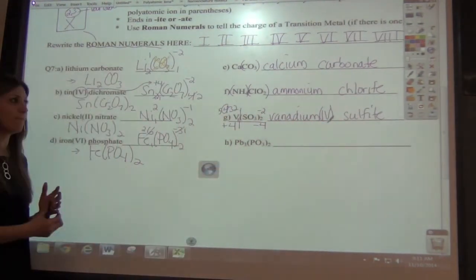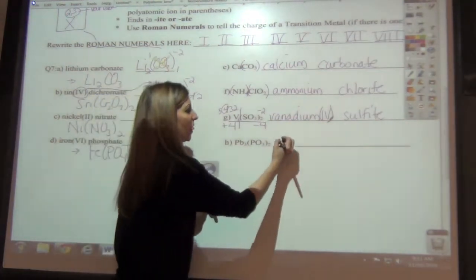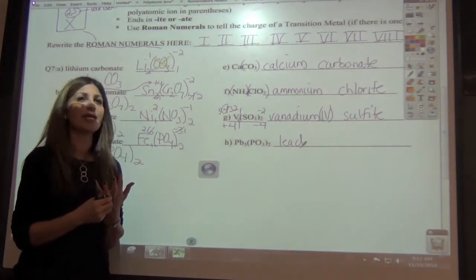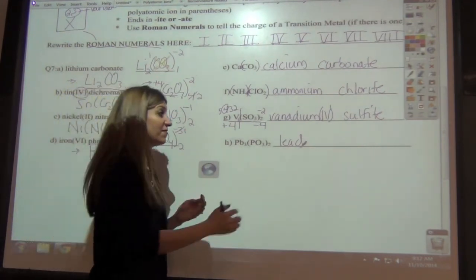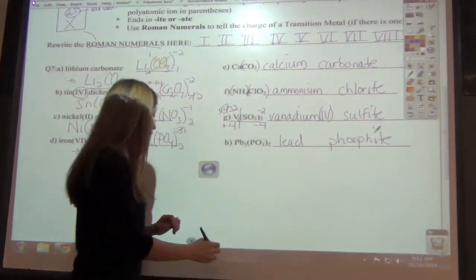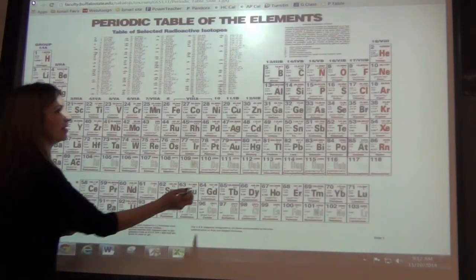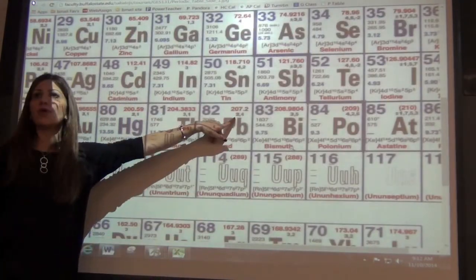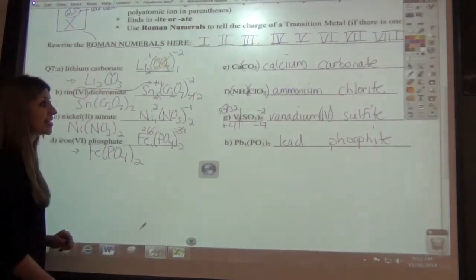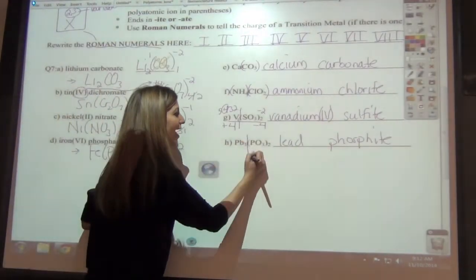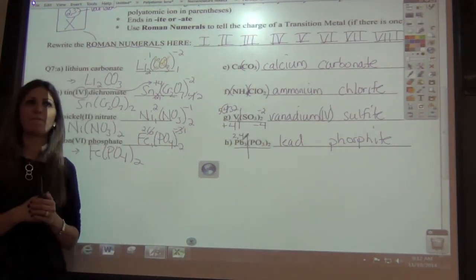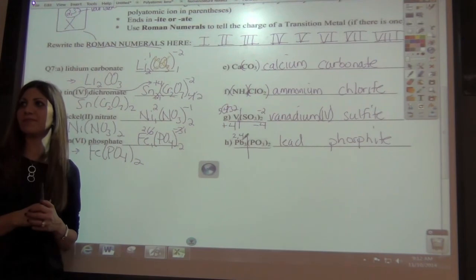Let's try one more. What's Pb? Lead. Leave a space. Find PO3. What's PO3? Phosphite. Awesome. Okay, does lead need a Roman numeral? Yeah. Why? Because lead has a variable charge, 2 or 4. Now, again, a lot of you may not need to do a plus chart. The lead can either be a 2 or a 4. Can you tell which one it is? It's a 2. Awesome. Okay, it's a 2.